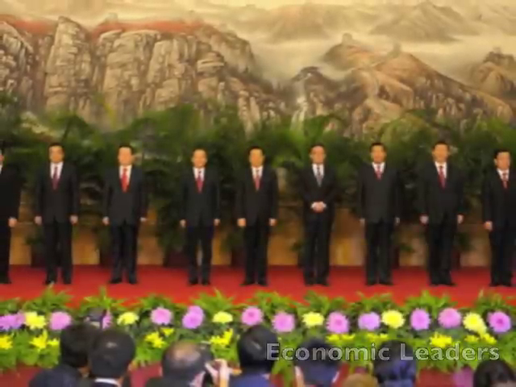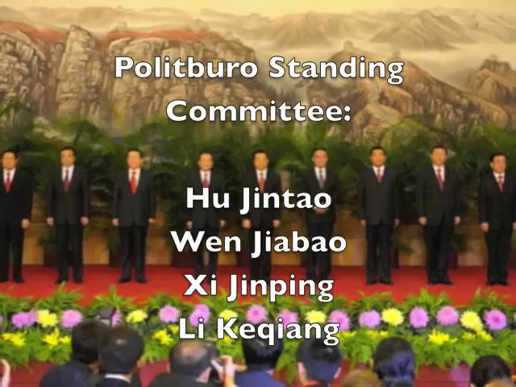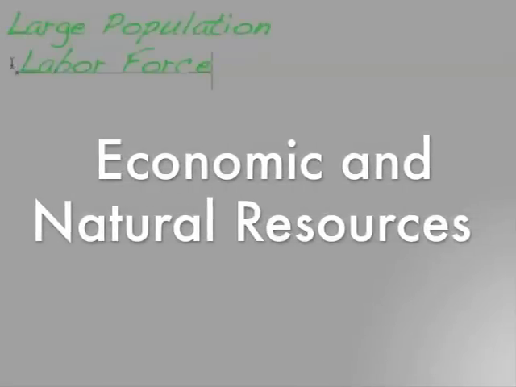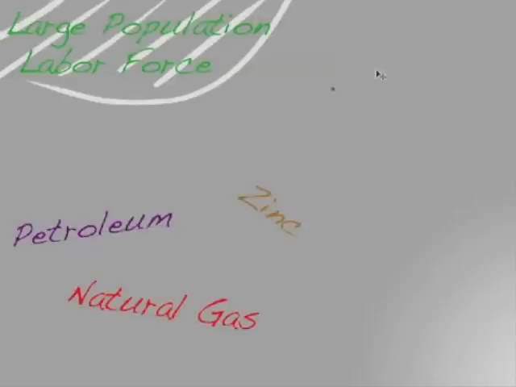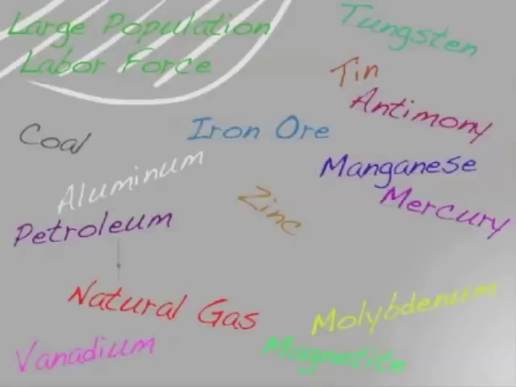Economic affairs are finalized and approved by the Politburo Standing Committee. However, these members are responsible for economic affairs. China's large population and labor force proved to be its leading economic resources. Its natural resources include natural gas, petroleum, zinc, tin, coal, other metals and ores, as well as its large hydropower potential.